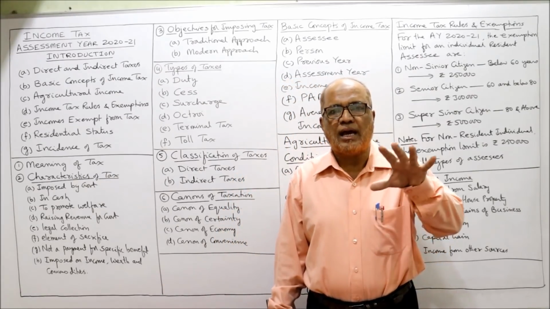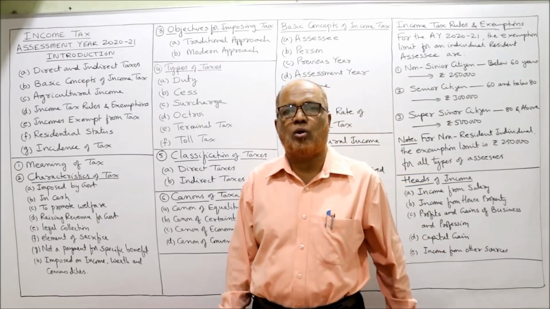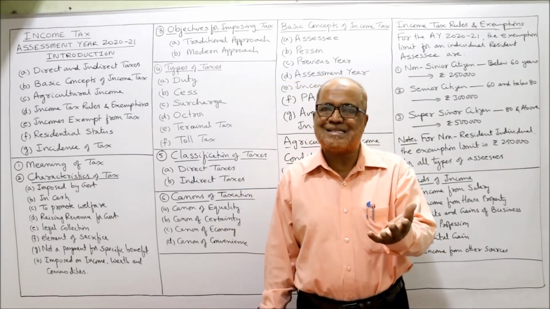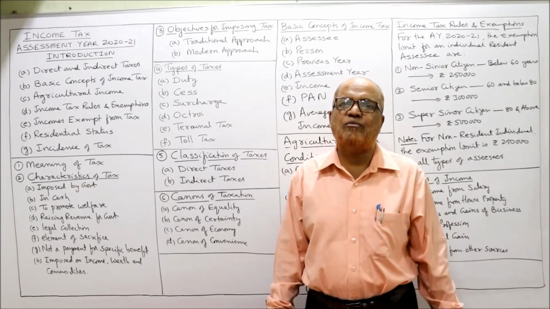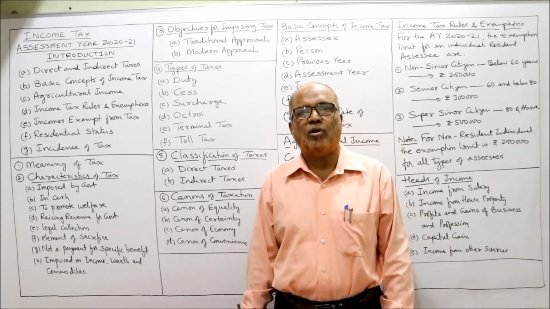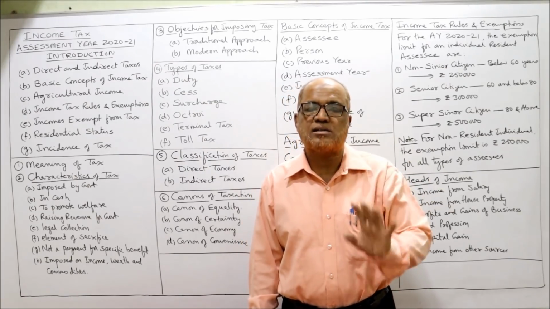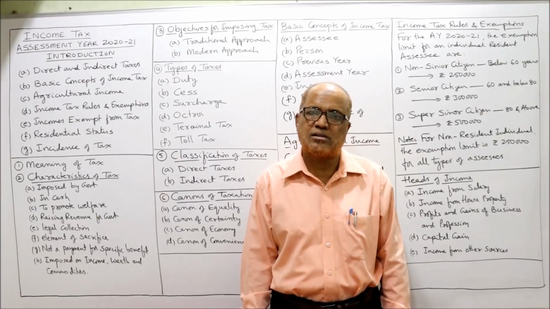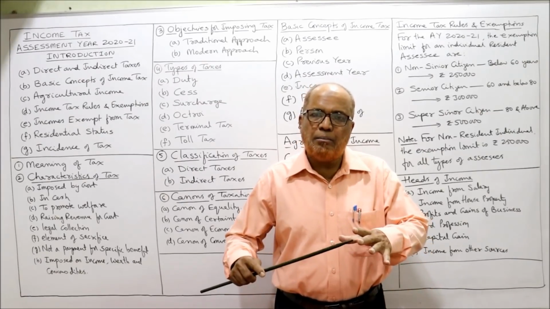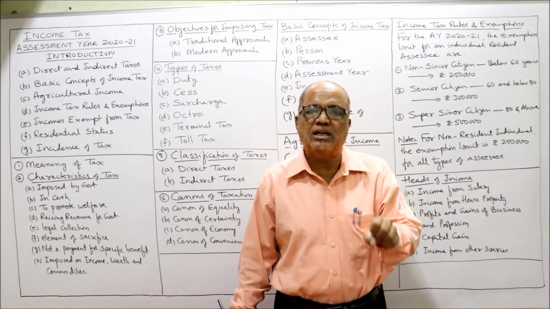Similarly, the government can impose the tax to reduce the consumption of undesirable commodities like liquor or cigarettes, which are harmful, injurious to the health of the people. The government wants to restrict the consumption by charging more taxes on these undesirable commodities. So many objectives are there. For that purpose, the government needs funds.